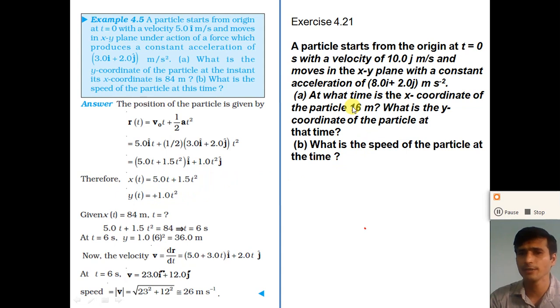Then what is the y coordinate of the particle at that time? Calculate the y coordinate of the particle at that time, and then find the speed of the particle by differentiating the equation of the position. So you have to try this example yourself. Dear student, solve both the examples. These examples are most important for the exam.